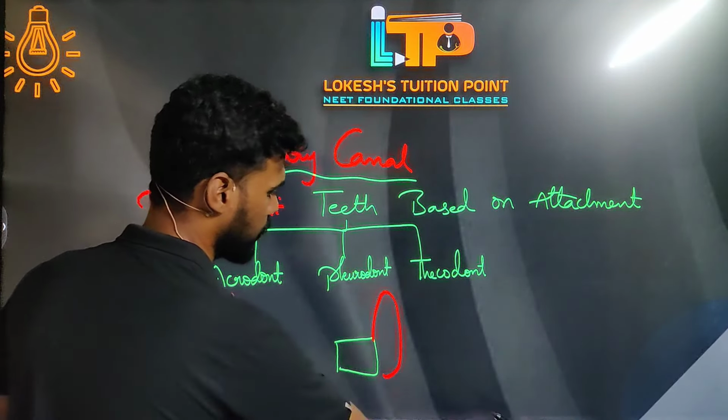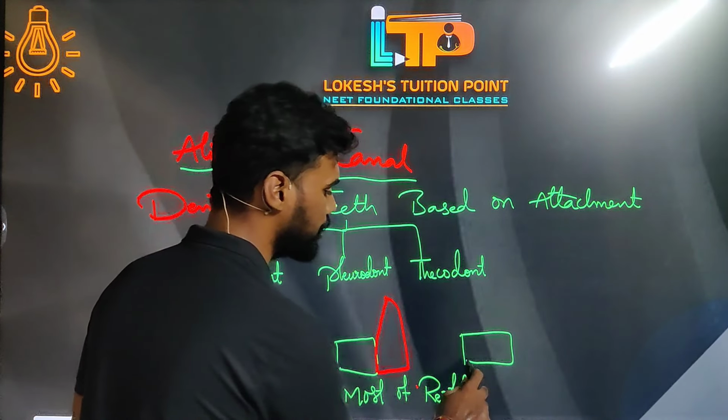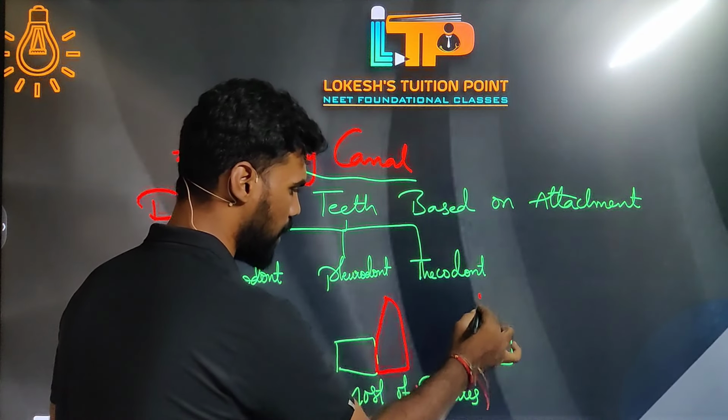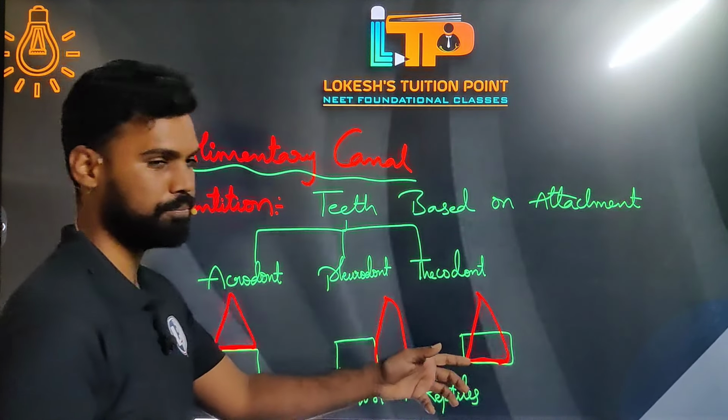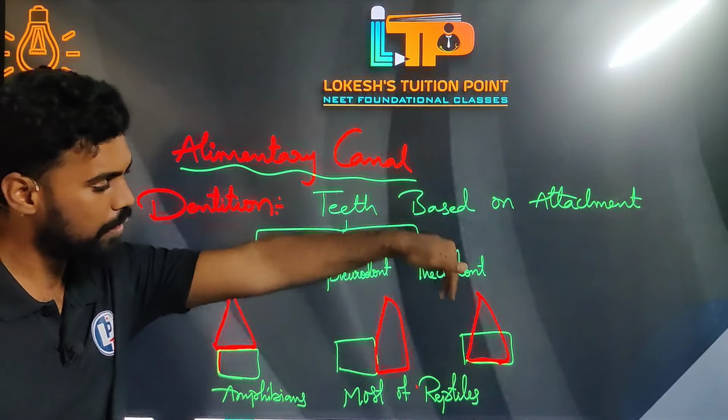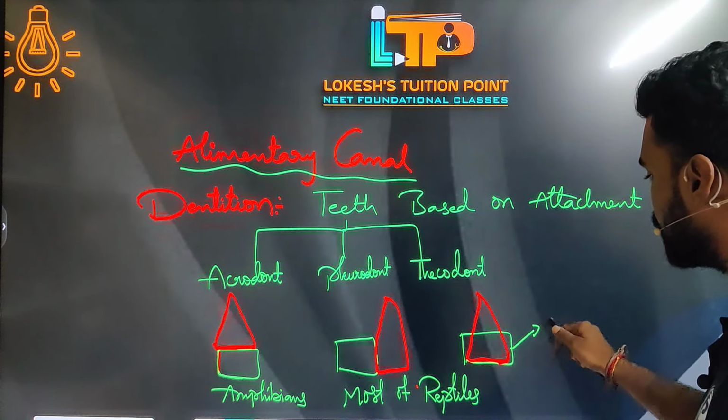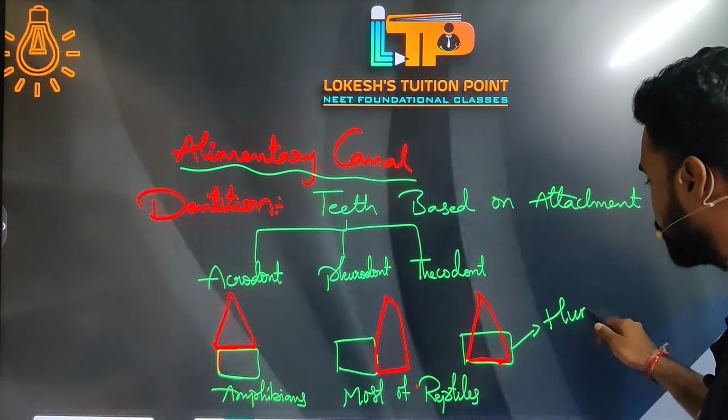Now the next one is thecodont. In case of thecodont, teeth are attached, or present, inside the gum, inside the jawbone. We call this kind of arrangement thecodont, and this kind of arrangement is found in humans.